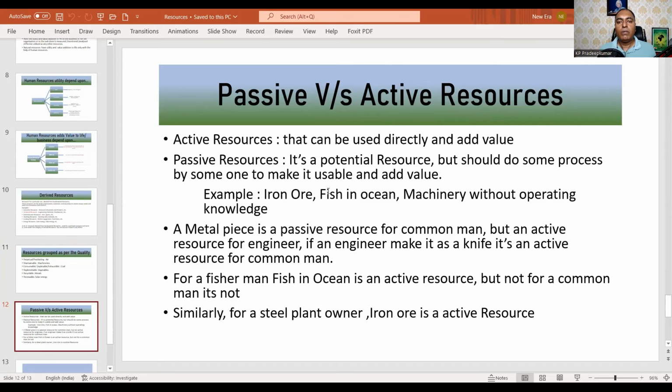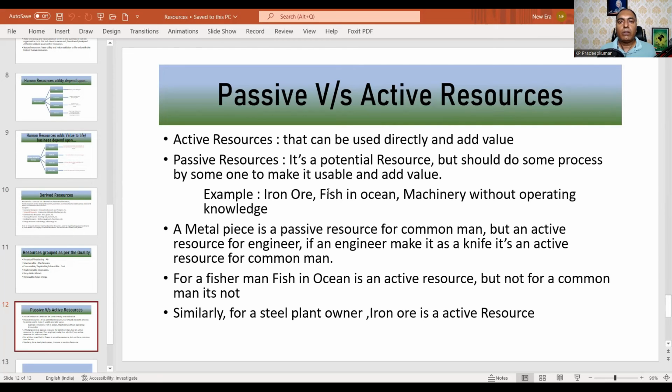Some resources are there, but you cannot directly use them, because somebody has to process them to make them usable and add value. For example, iron ore. Iron ore is a potential resource only. For me it is of no use, so it is a passive resource. Directly, I cannot do anything out of it as an individual.